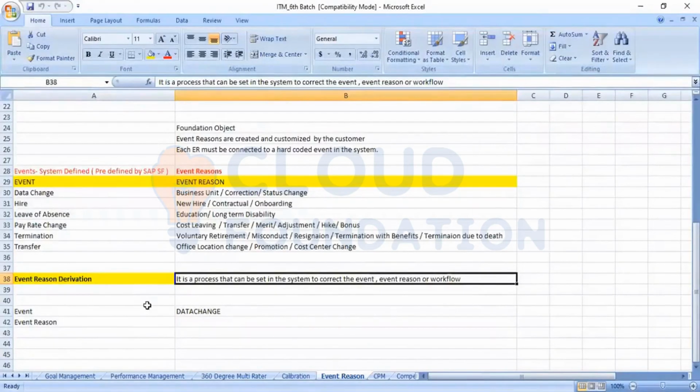The rule will not allow writing both conditions for the event reason and the workflow in a single rule, and it is not recommended by SAP because both are different features. The conditions have to be written separately for both features, that is, for the event reason and for the workflow.